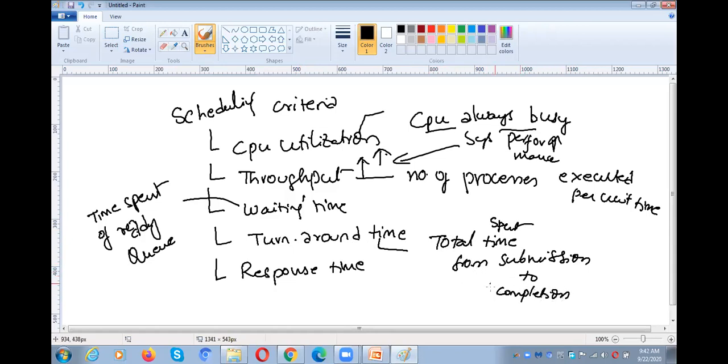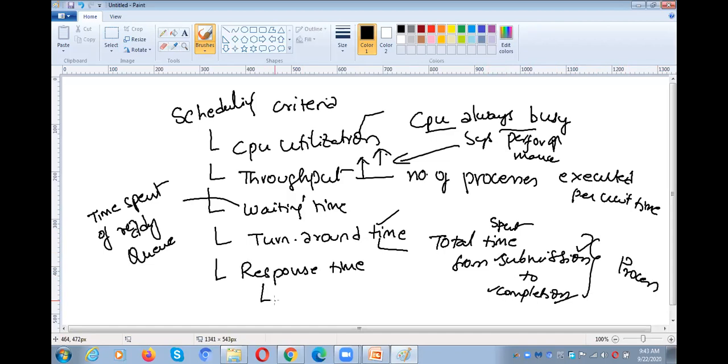It includes all the time waiting in the ready queue, the time the CPU executed that particular process, the wait time, and until we get the output, that is, until it completes the execution. How much time it takes to complete the process from submission to completion is called turnaround time.